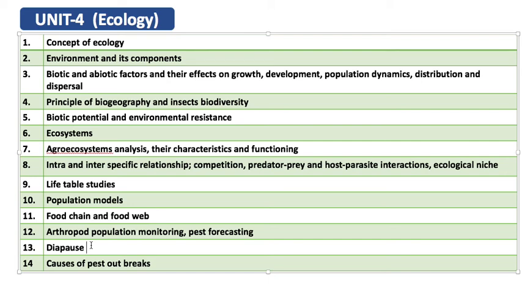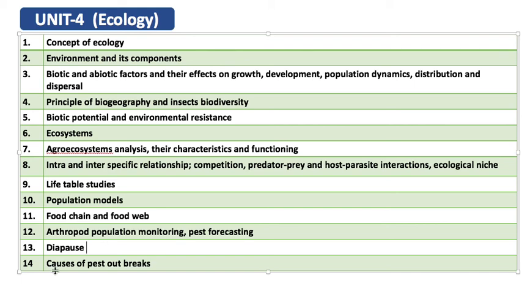So coming to diapause. Diapause is a suspension in growth and activity. Physiological suspension in growth and activity is known as diapause. There are several kinds of diapause, like embryonic diapause, egg diapause, pupal diapause, larval diapause, adult diapause. So you need to remember the examples also. Like you have adult diapause in many beetles and hoppers. Then larval diapause is present in pink bollworm. And likewise egg diapause. All these things with examples you need to remember.